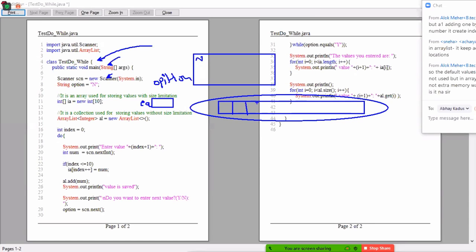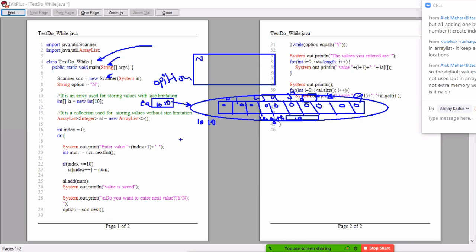10 locations, indexes 0, 1, 2, 3, 4, 5, 6, 7, 8, 9. Then the reference is 10, 10. In these locations, by default, we have the default value 0, 0, 0, 0. I requested you to watch the default values in the variable chapter. Memory created inside an object will have a default value based on its data type. The length variable is there implicitly, with length 10. The reference 10, 10 is stored here and points to it.